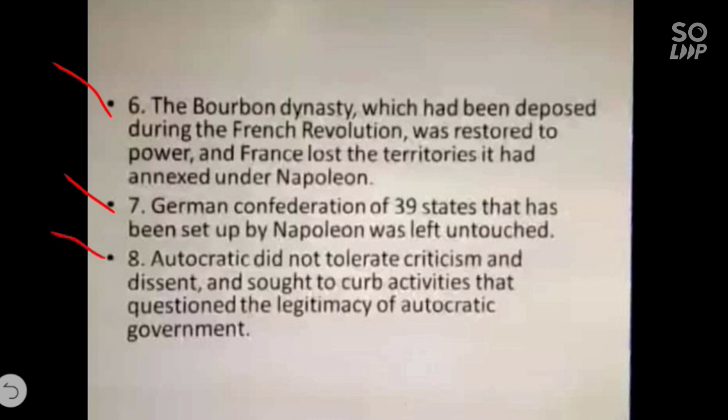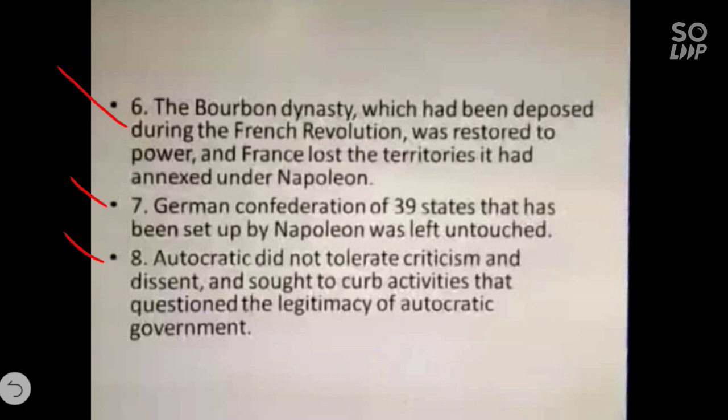Eighth point, children, autocrats did not tolerate criticism and dissent. It means an autocratic ruler will not tolerate any kind of criticism or disobeying of their order, and sought to curb activities that questioned the legitimacy of the autocratic government. All those who wanted to question the legitimacy of the government were curbed or even killed by the government. Moreover, Prussia was given new territories, including a portion of Saxony. Austria got control over northern Italy.